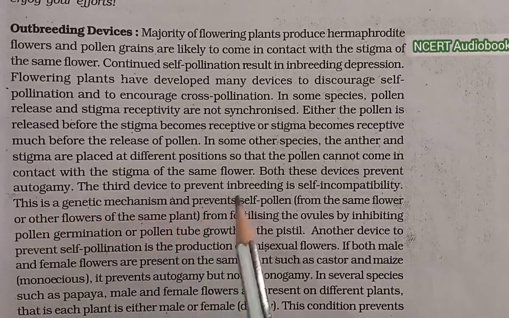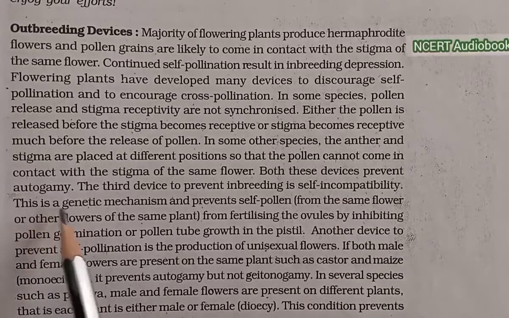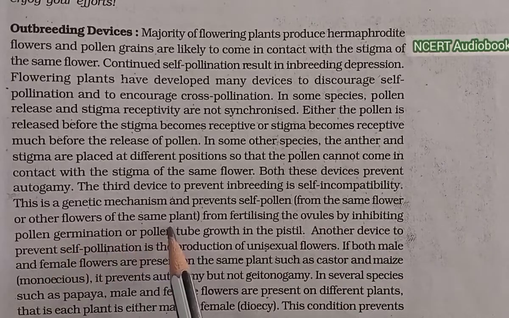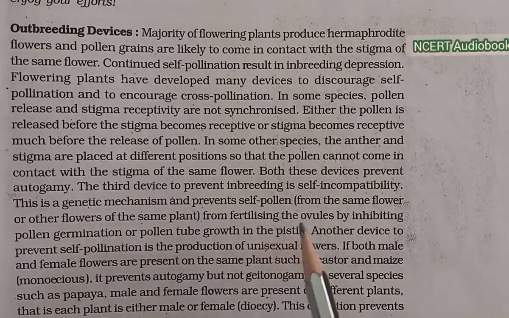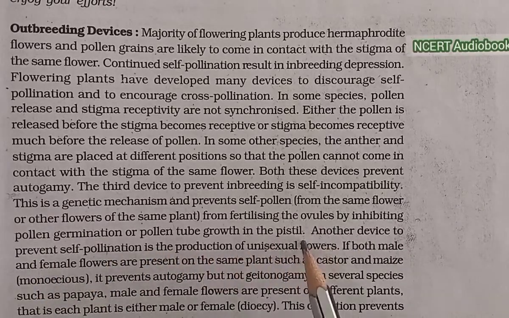The third device to prevent inbreeding is self-incompatibility. This is a genetic mechanism that prevents self-pollen from the same flower or the other flowers of the same plant from fertilizing the ovules by inhibiting pollen germination or pollen tube growth in the pistil.